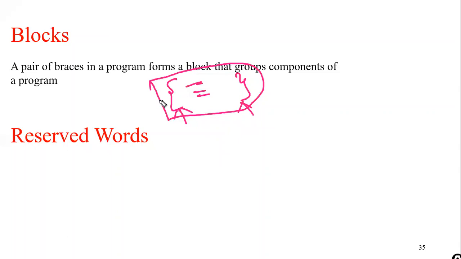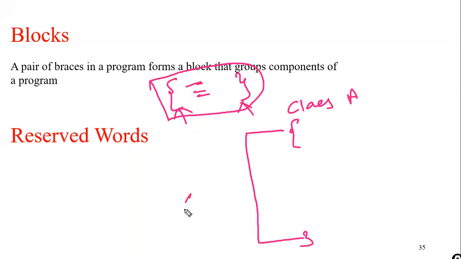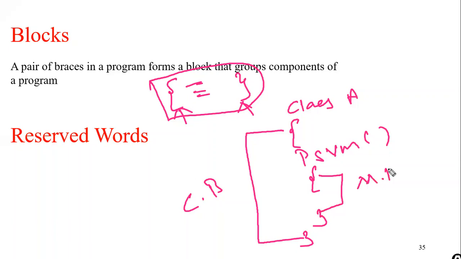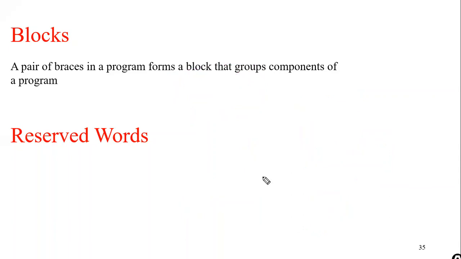So it might be a class block. If I write class A, then this becomes my class block. When I'm writing public static void main, this becomes your method block. So the pair of braces or curly braces forms a block.